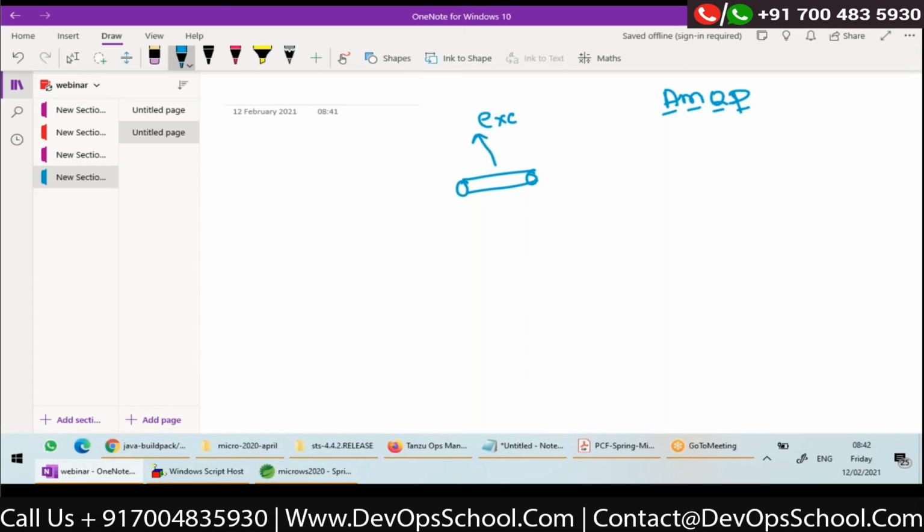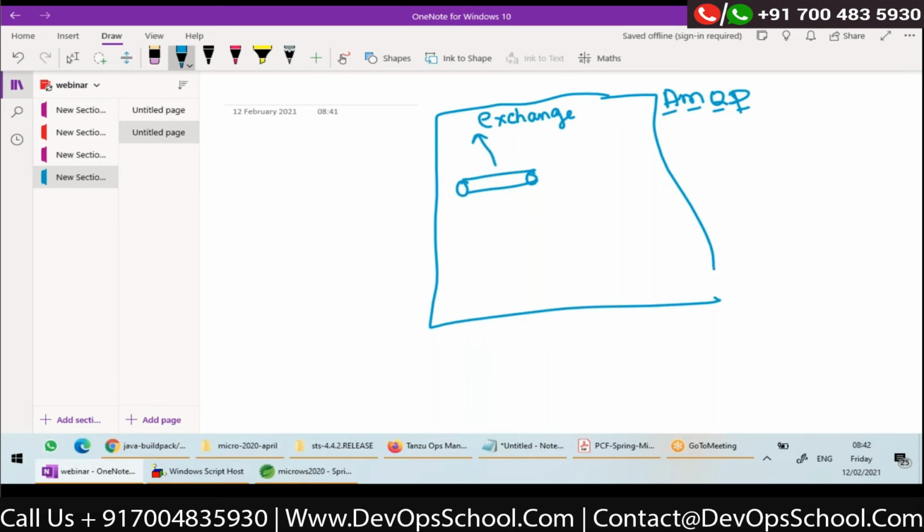An exchange is a destination in the broker, just like a queue or a topic. Now, for this exchange, on the server side, this is RabbitMQ, let's say. RabbitMQ is implementing AMQP. In RabbitMQ, I can configure a destination called an exchange.